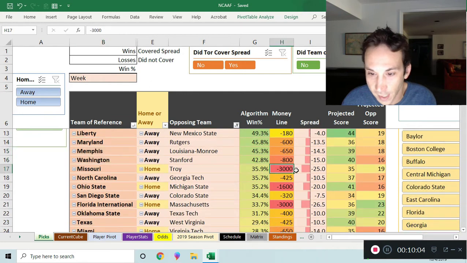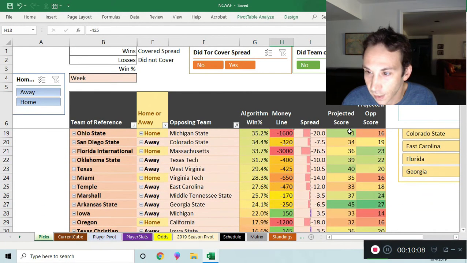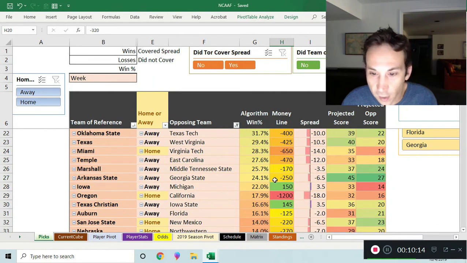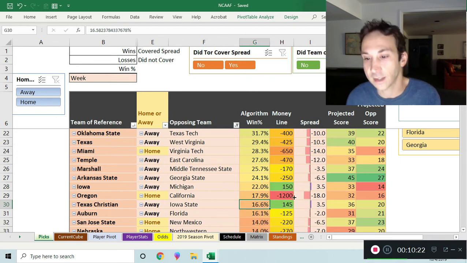Can't do anything here with Missouri. Maybe North Carolina over Georgia Tech. Look at those projected scores. Can't. San Diego State. The first time we get a dog is right here at 22%, Iowa over Michigan. And this one's down, Texas Christian over Iowa State, who's also away, is at 16%, plus 145.